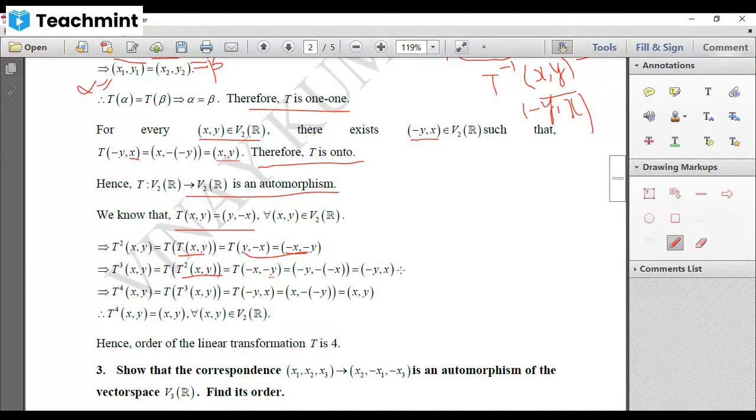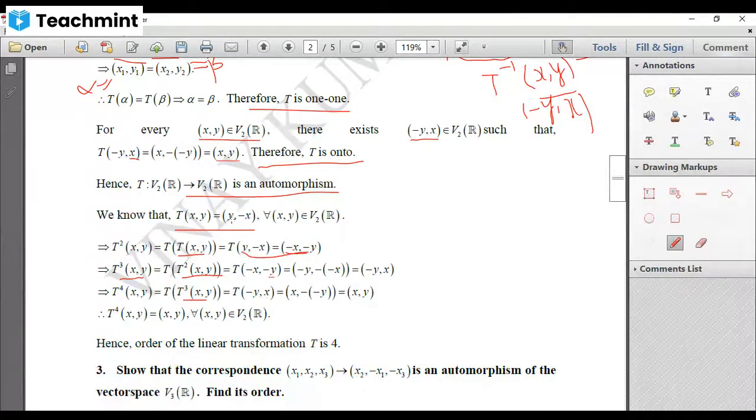So this is not the ordered pair (x, y). This is not the same as this. So again, we have to continue. T to the power of 4 of the ordered pair (x, y) is T composition T cube of (x, y), which can be written as T of T cube of (x, y). But what is T cube of (x, y)? It is the ordered pair (-y, x). T of this: by this definition, you have to write the y coordinate first. So x will come, minus of x coordinate, minus y, which is the ordered pair (x, y).